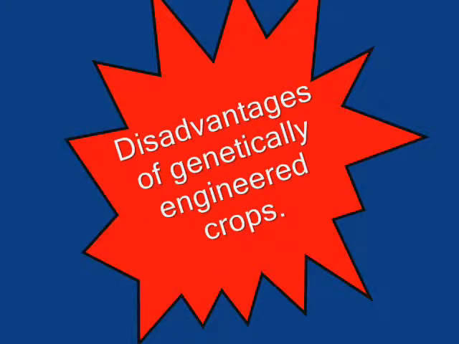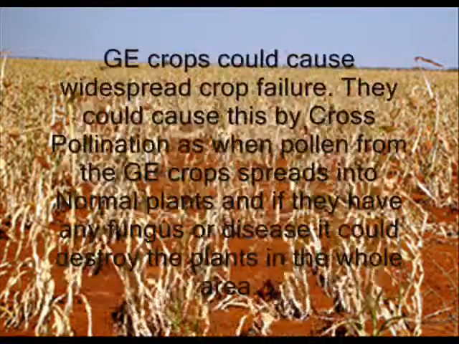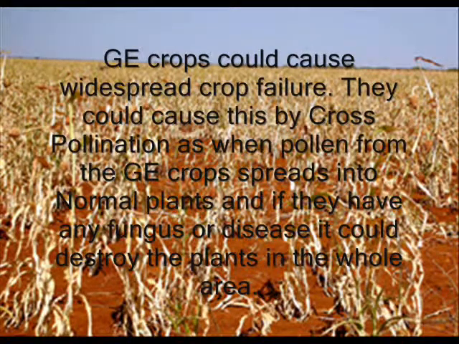Crops. Disadvantages of genetically engineered crops. GE crops could cause widespread crop failures. They could cause this by cross-pollination, as when pollen from the GE crops spreads into normal plants, and if they have any fungus or disease, it could destroy the plants in the whole area.